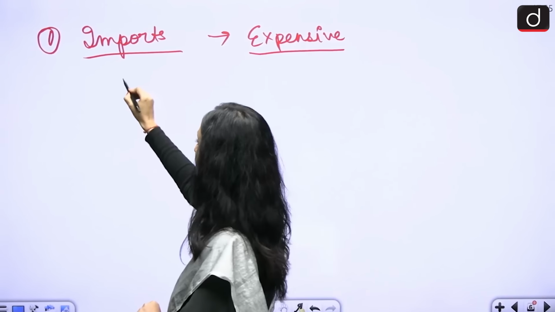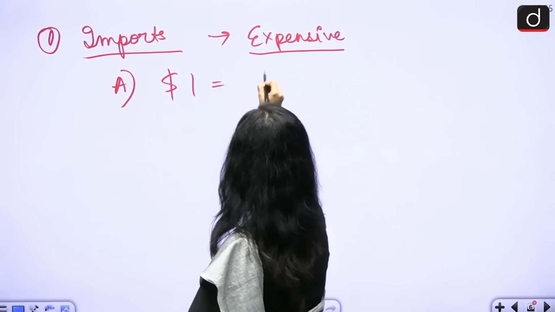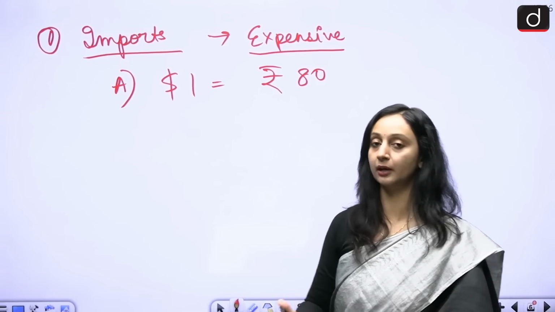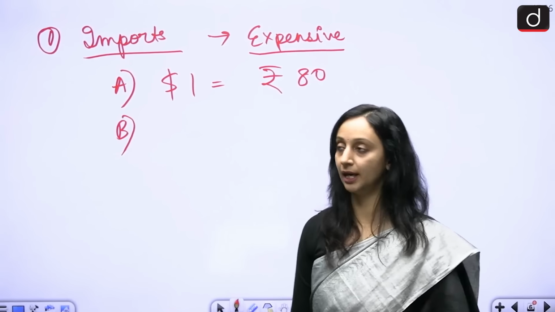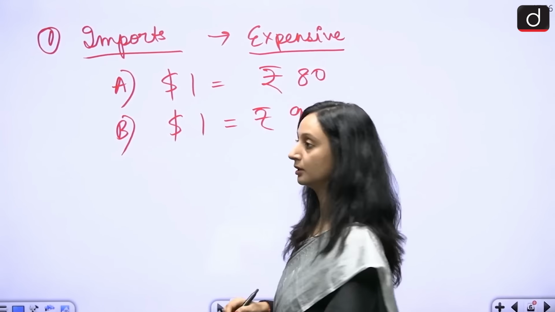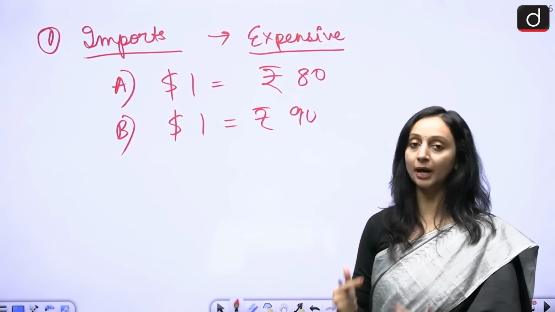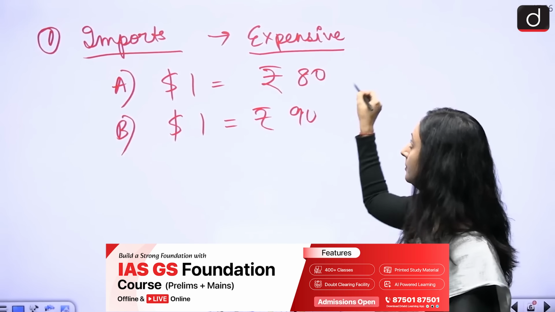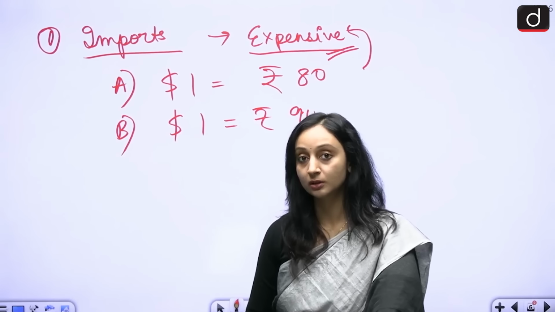Earlier, I had to buy a pen, and that pen used to cost me $1, and $1 was 80 rupees. So in order to buy a pen, I would have given 80 rupees and I would have gotten that pen. Scenario A. Scenario B, when depreciation of rupee has happened, same $1 is now 90 rupees. The cost of the pen has not changed. Cost of the pen is still $1, but now in order to buy that pen, I will have to give 90 rupees instead of 80 rupees. So my imports have become expensive. Now this is the same thing that India also is facing at the moment.